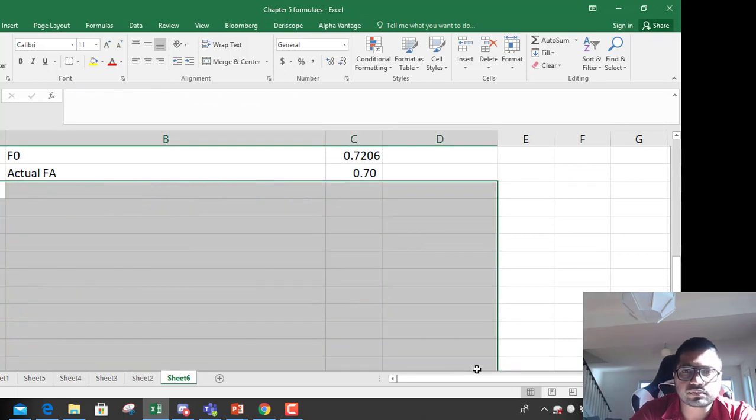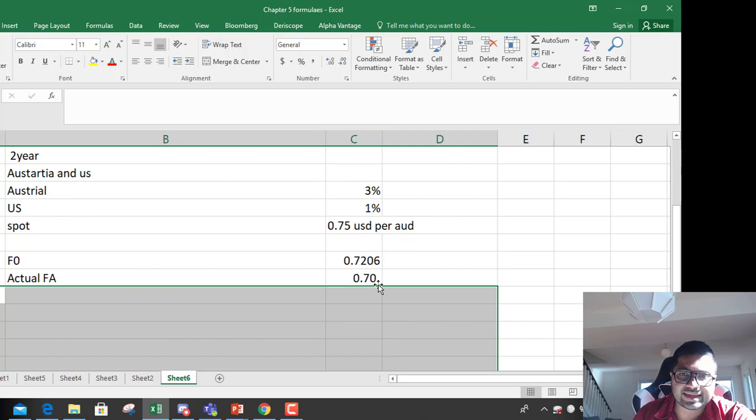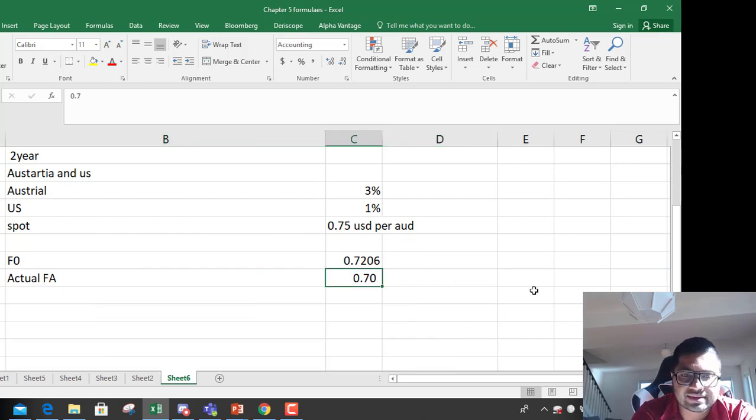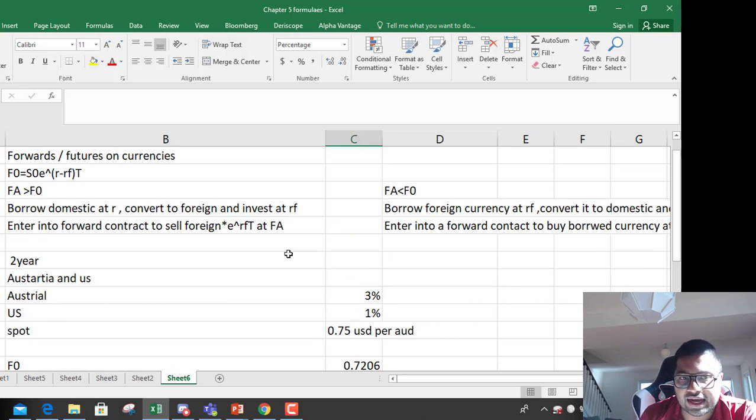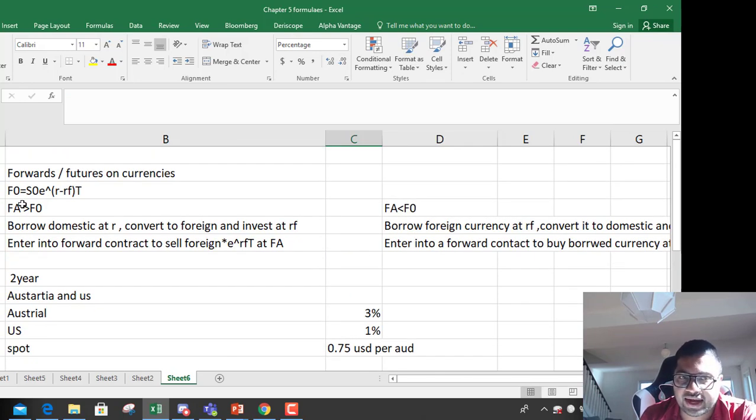Now what happens if this rate is actually 0.76? So it is greater than the calculated forward. The actual forward rate is greater than the calculated forward.